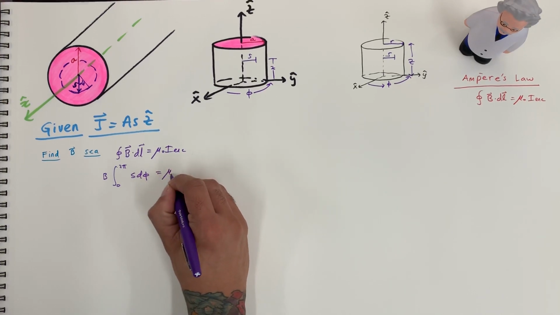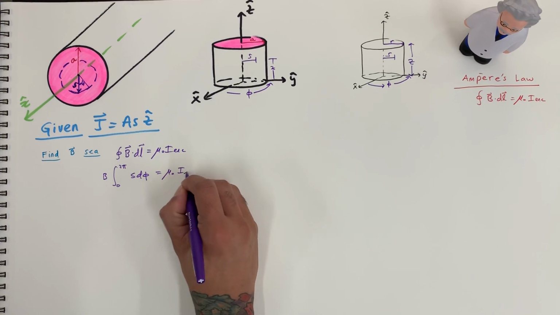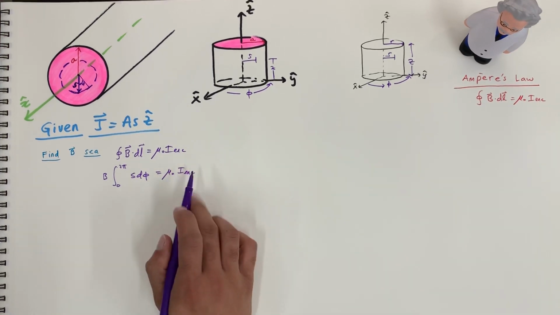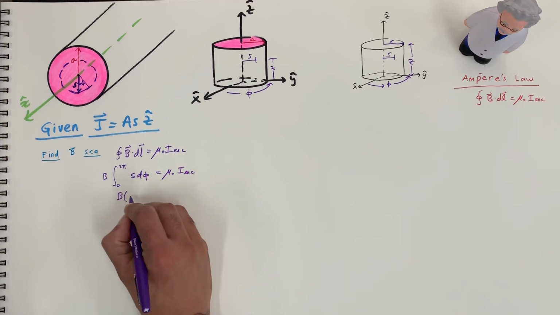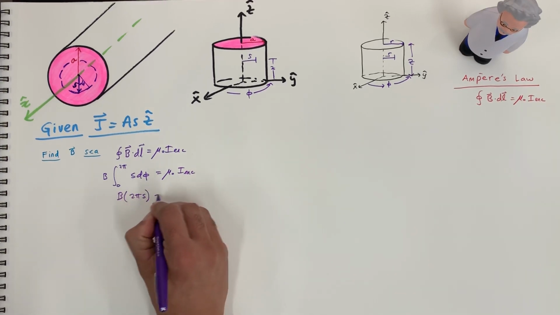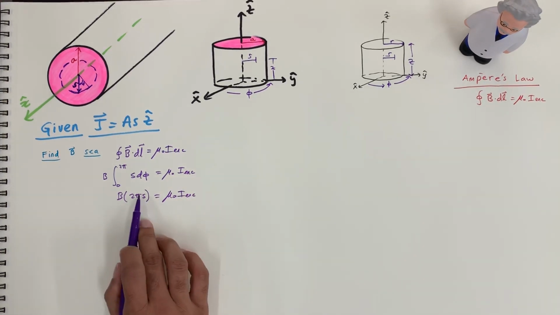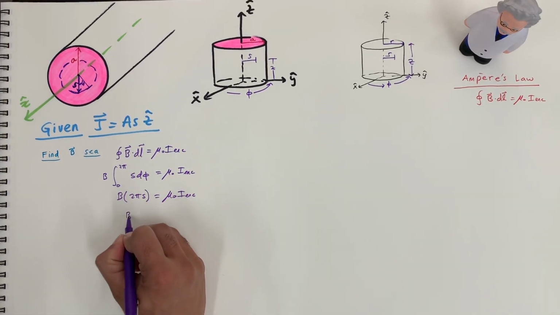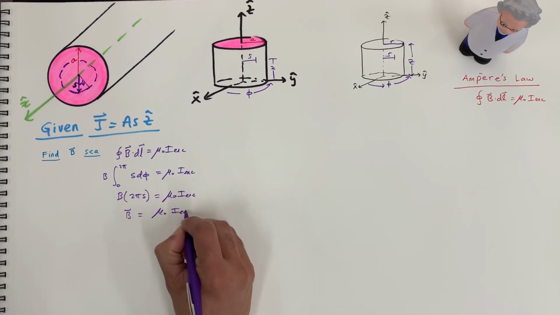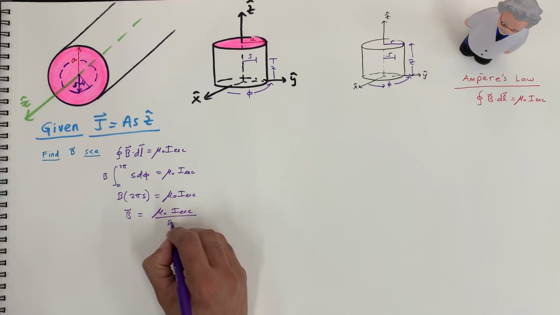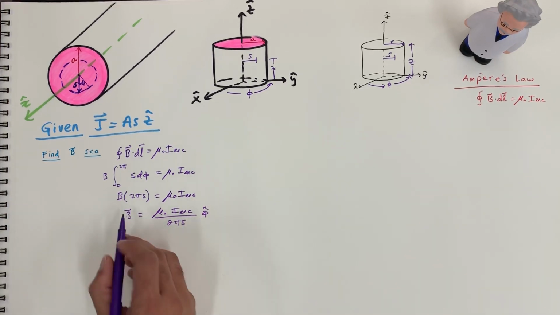And then mu naught is the permittivity of free space times I enclosed, which is the current enclosed. So here we're going to get B times 2 pi S is equal to mu naught I enclosed. And then if we divide by this and leave the B, then we're going to get mu naught I enclosed over 2 pi S. And all of this is in the phi hat direction.